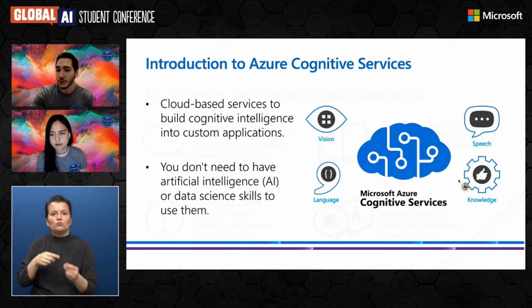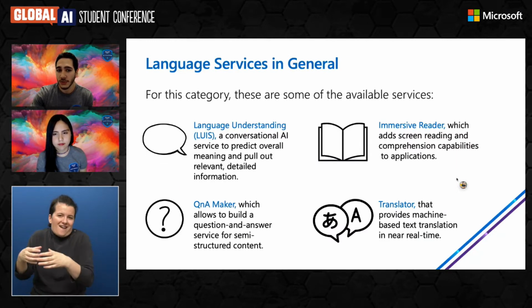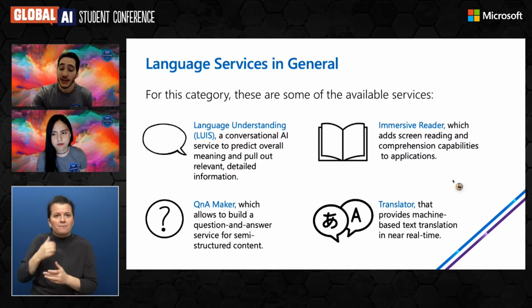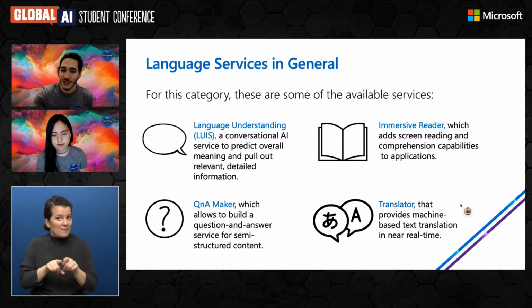Today, we're going to talk specifically about language services in general. For this category, there are some services available. For example, language understanding, which is called LUIS. Also, the Immersive Reader service. There's also a translator and a Q&A Maker that can help you build a question and answer service for your applications.